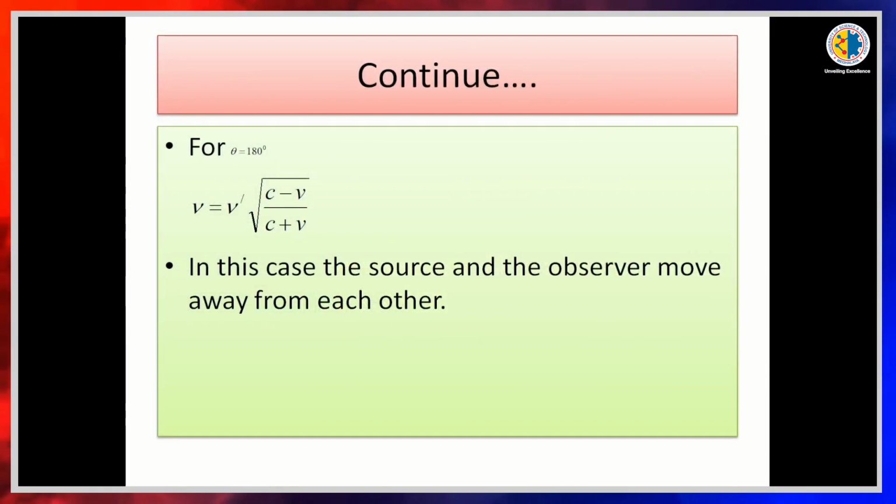In this case, the source of the wave and the observer move towards each other. So, in mathematical form we get nu is equal to nu dash into root over c plus v divided by c minus v. For theta equal to 180 degrees, we get nu is equal to nu dash into root over c minus v divided by c plus v. In this case, the source and the observer move away from each other, so their distance will become large, and then we get nu is equal to nu dash into root over c minus v divided by c plus v.